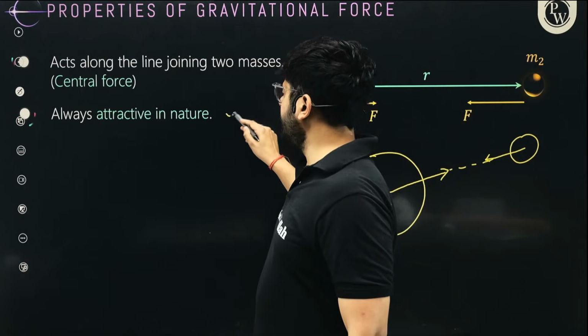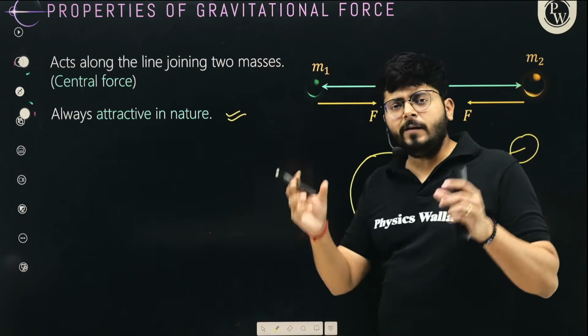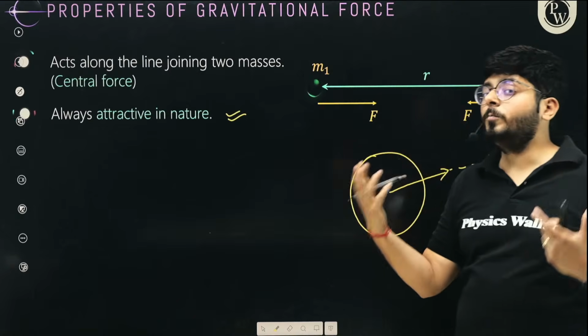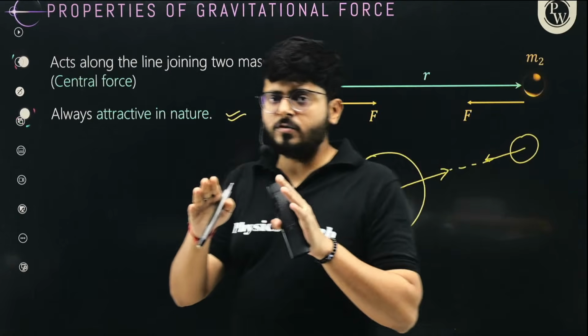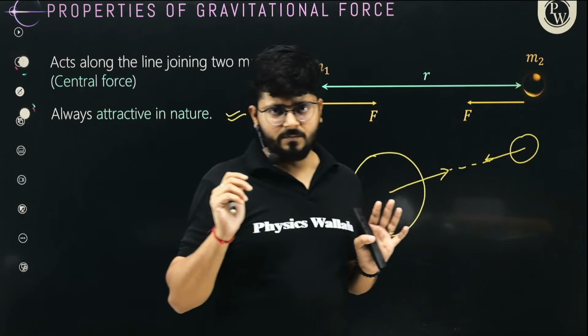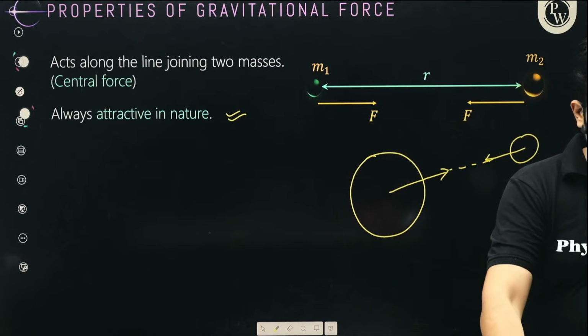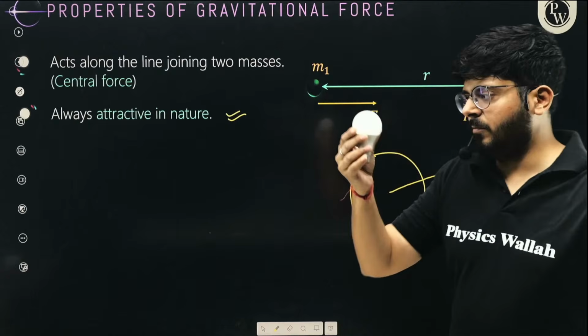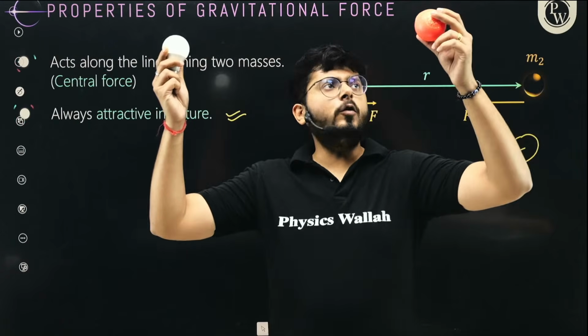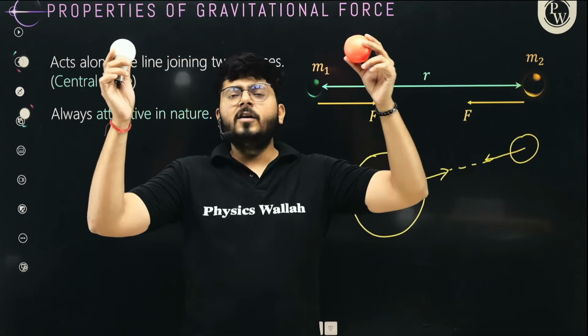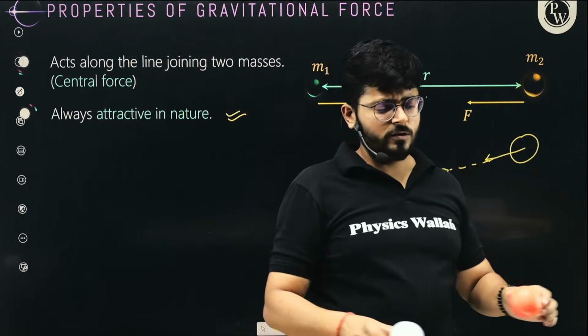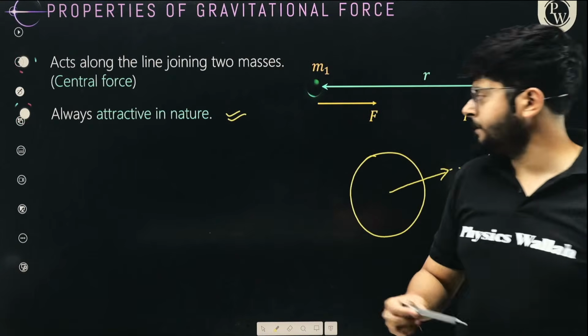It is always attractive in nature. My dear kids, between two charges or between two magnets, we can have attractive forces and we can also have repulsive forces, right? But between two masses, if you have one mass, which is this object, and another mass, let's say this object, we can only have attractive forces. Gravitational force is always attractive by nature, right?